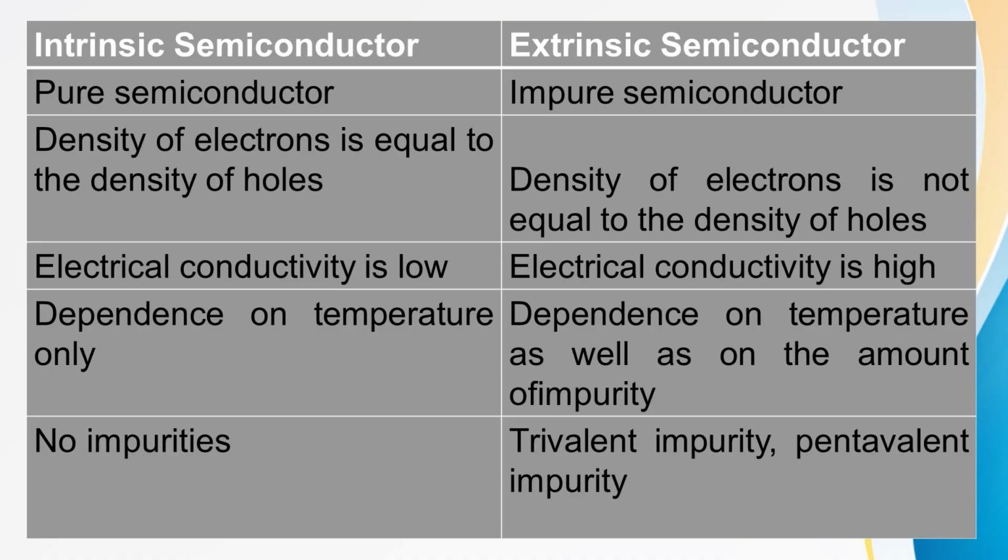There is dependence on temperature only in case of intrinsic semiconductor. There is dependence on temperature as well as on the amount of impurity in case of extrinsic semiconductor. No impurities are added to an intrinsic semiconductor, while trivalent or pentavalent impurity is added to an extrinsic semiconductor.